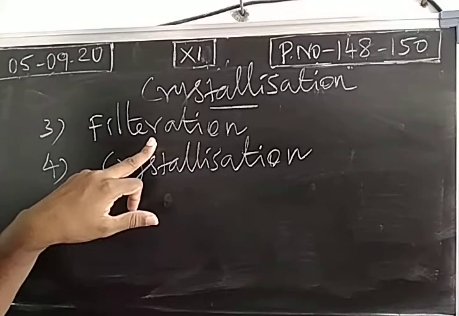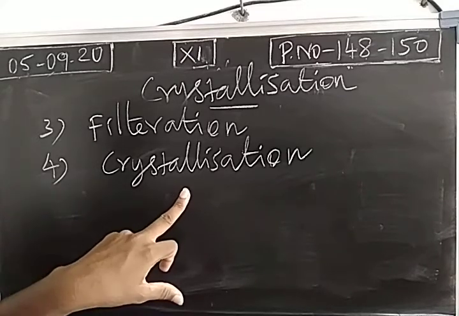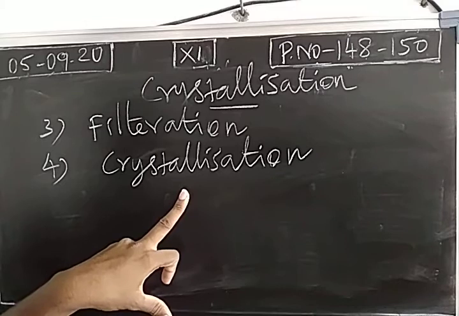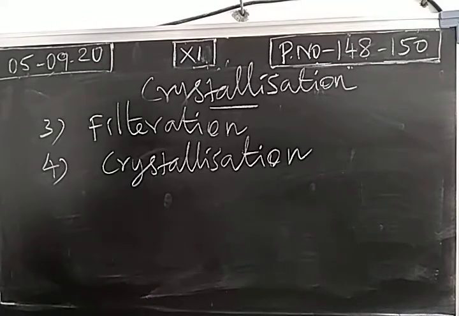After filtration of a hot solution, we get a clear solution. In the clear solution, we have the organic compound as well as the solvent. We need only the organic compound in the form of crystals. So we allow the solution to cool slowly. And if the crystallization takes place too fast, amorphous solid will be formed.